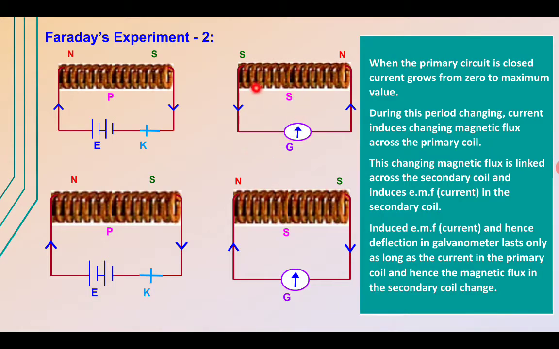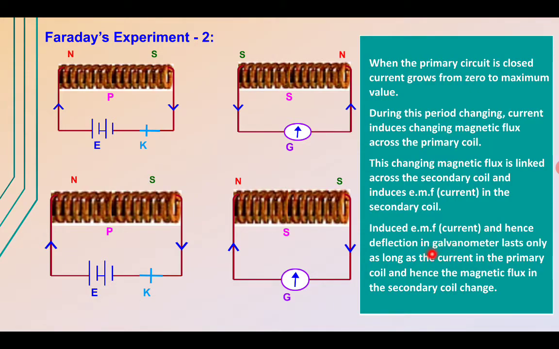If we bring the coils close to or away from each other, then the change in flux is linked across the secondary coil and EMF is induced in the secondary coil. When EMF is induced, as a result current is induced in the coil and the deflection is noted by the galvanometer.